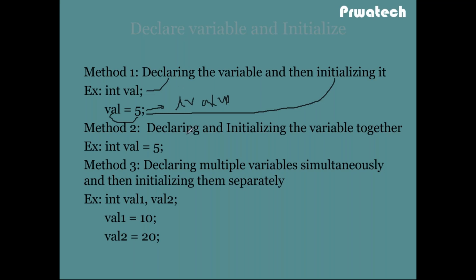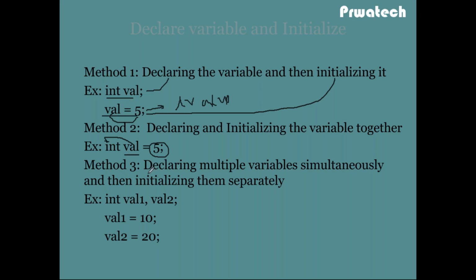Now declaration and initializing happen at a time. I have declared val as a variable of integer data type with the value of 5. So declaration and assignment happen at a time, but in method 1, declaration happened first, then initializing.